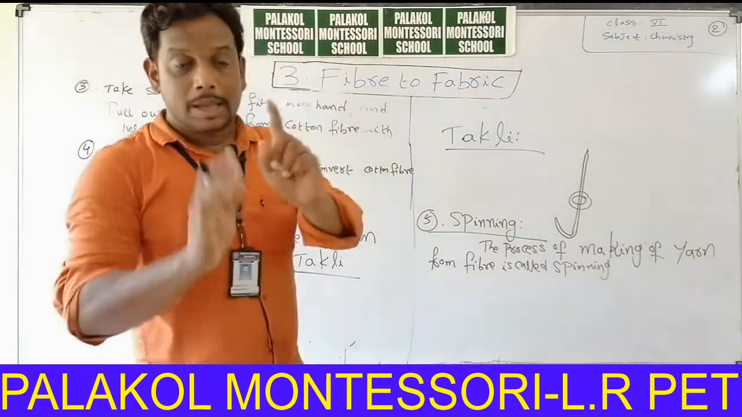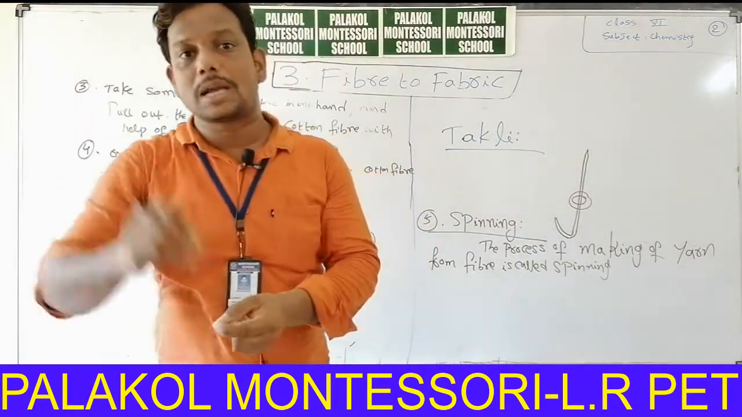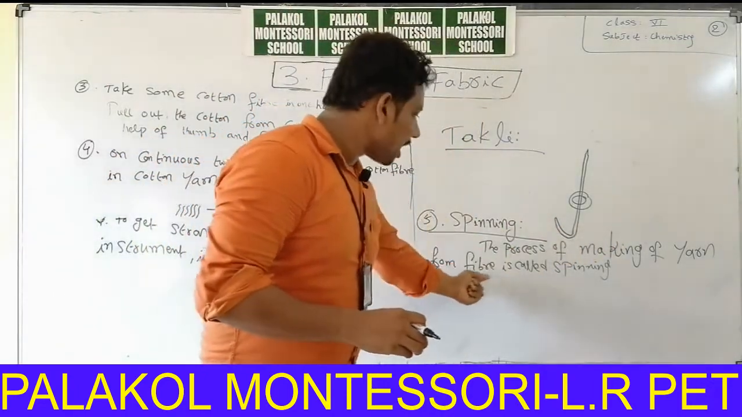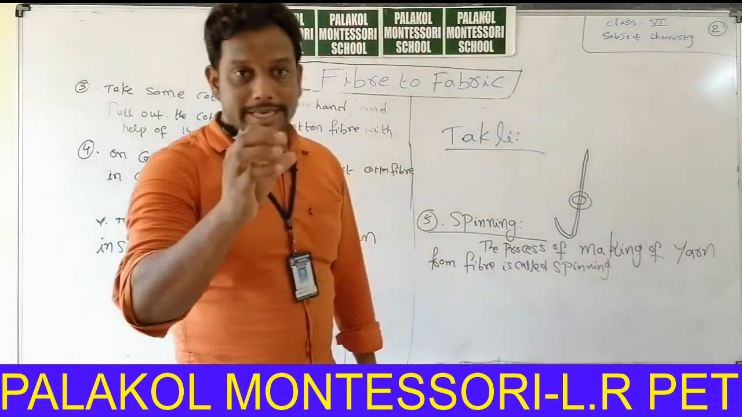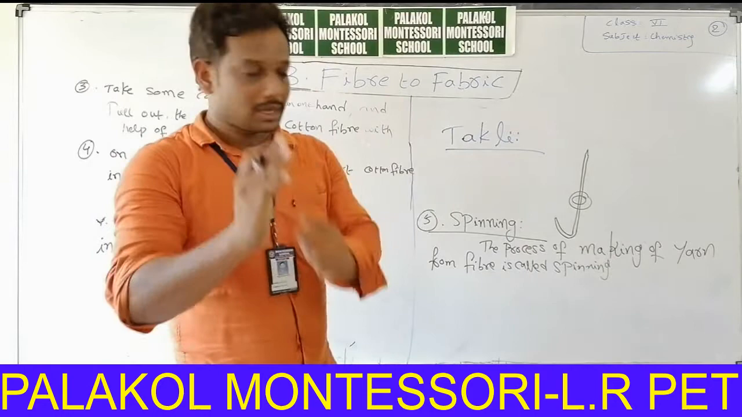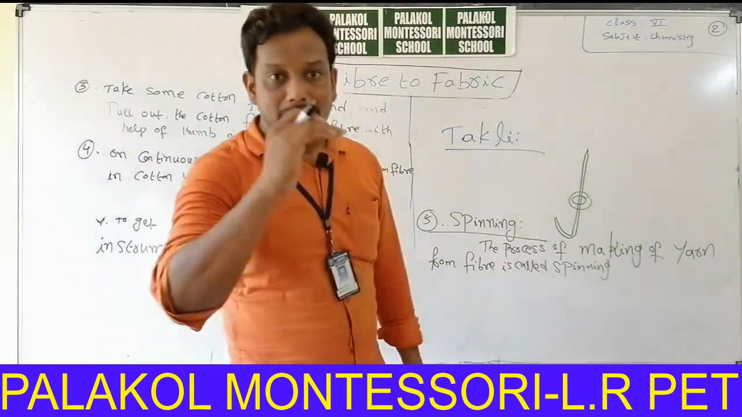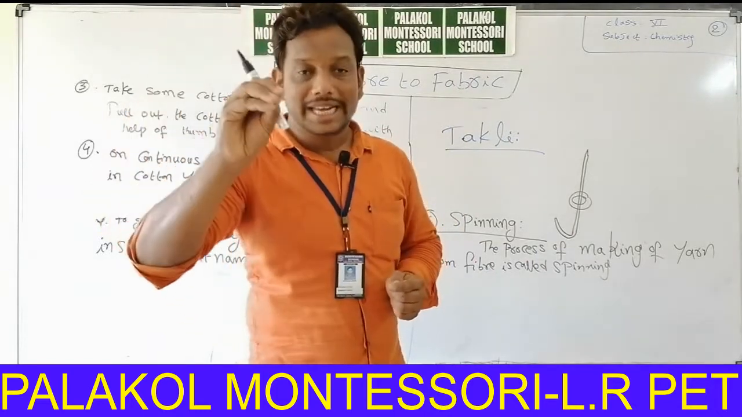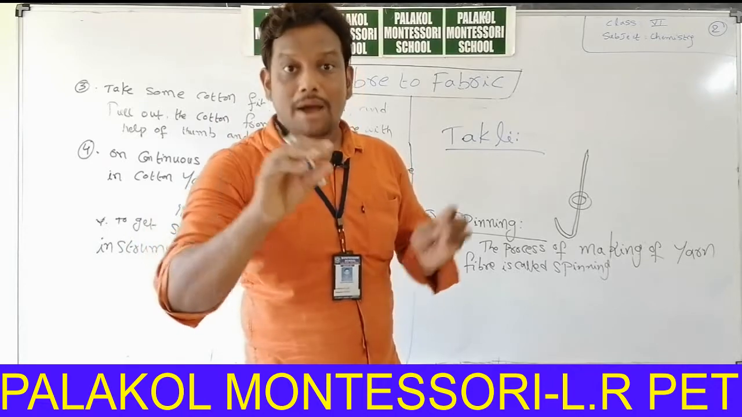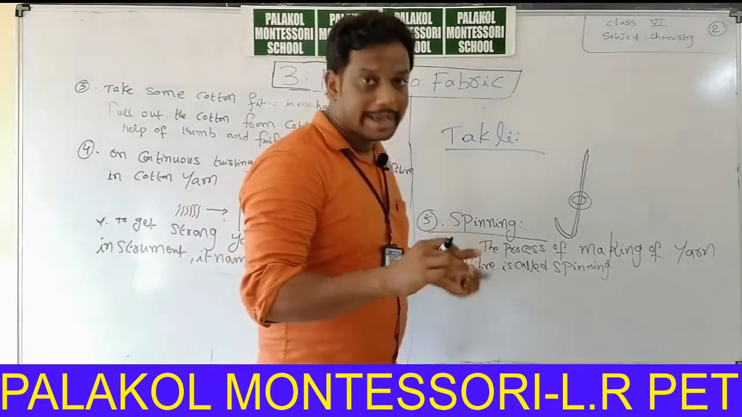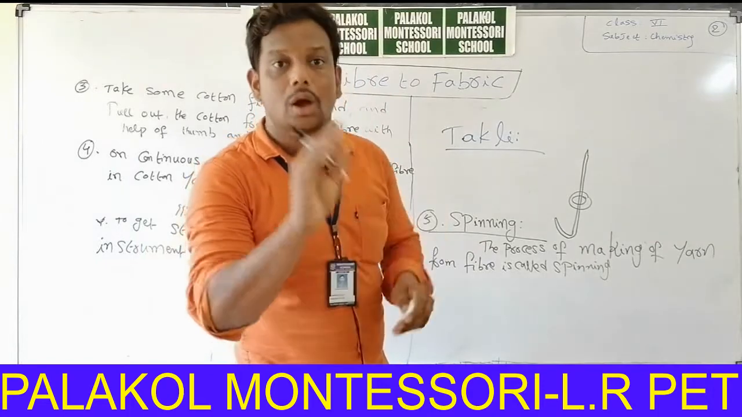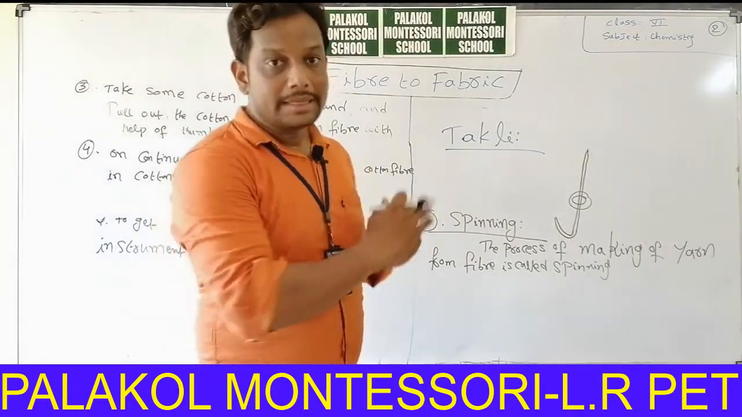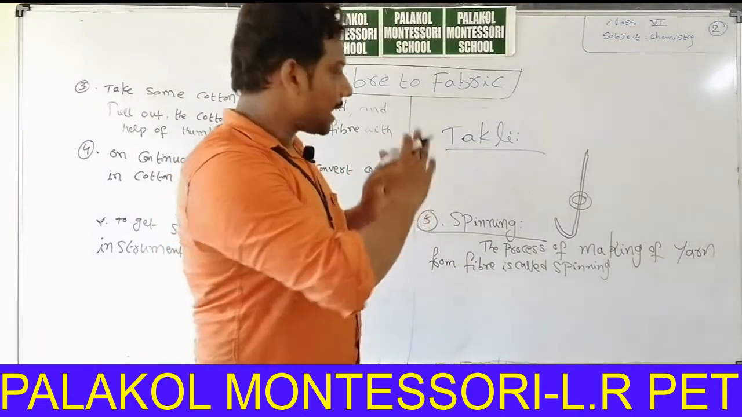Ginning: the process of separation of seeds from cotton balls is called ginning. Spinning: the process of making of yarn from fiber is called spinning. By which process we can convert fiber to yarn? Spinning process. By which process we can get cotton fiber from cotton balls? Ginning. By using spinning process we can convert cotton fiber into cotton yarn. This is the procedure for making cotton yarn.